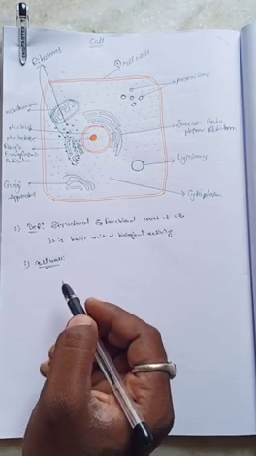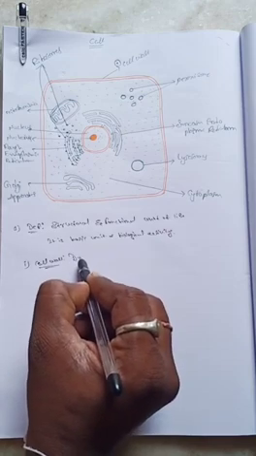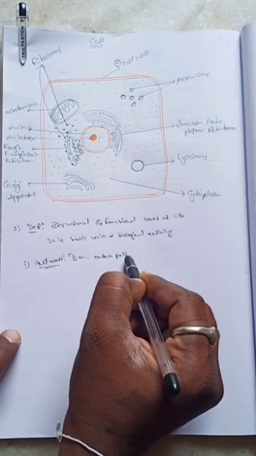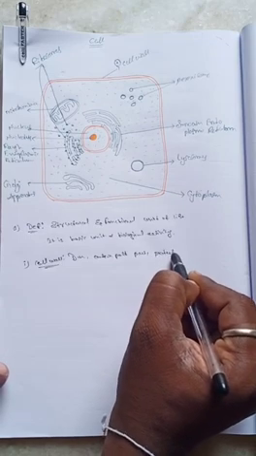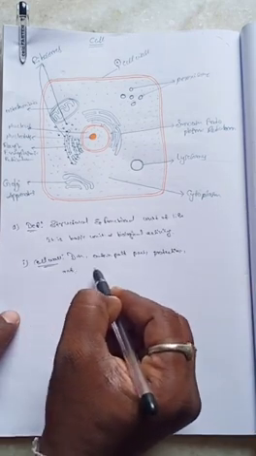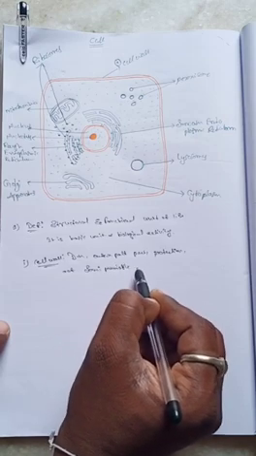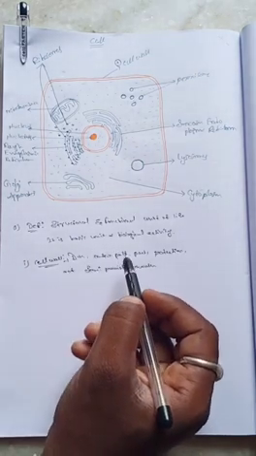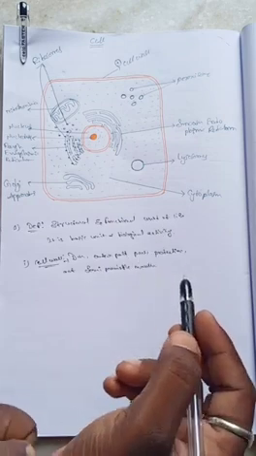What is the cell wall? The cell wall is a double membrane. It is the outer part of the cell, and it protects the cell from the environment. It also acts as a semi permeable membrane. So it is the outer part of the cell, it provides protection from the environment, and it acts as a semi permeable membrane.